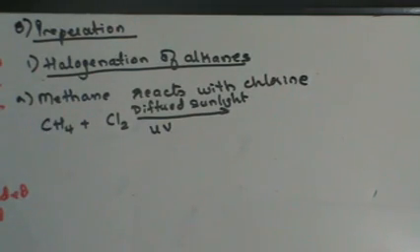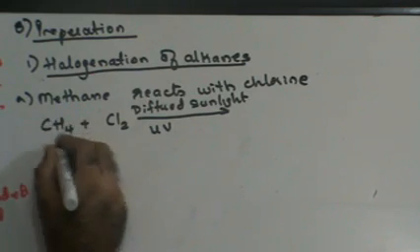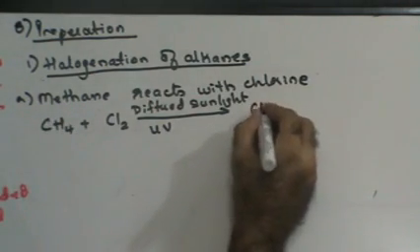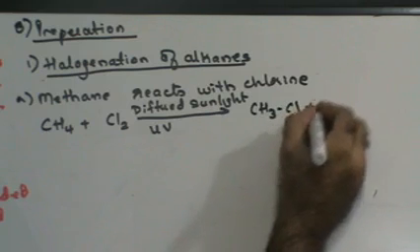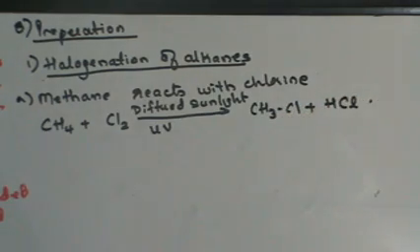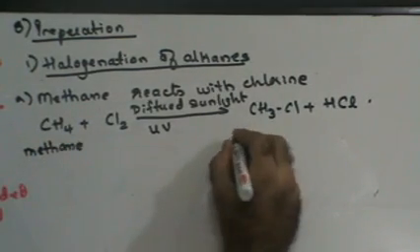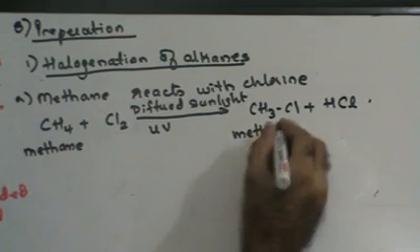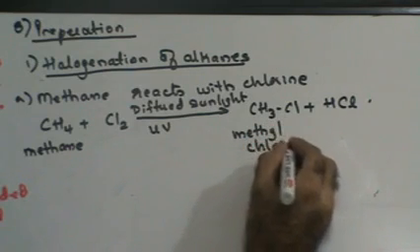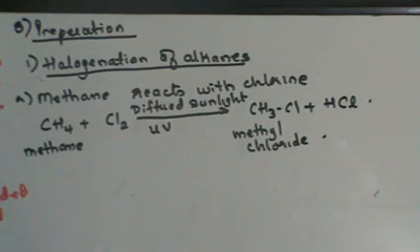You would have a substitution reaction taking place. 1 hydrogen is going to be substituted by 1 chlorine, so you will get CH3Cl plus HCl, right? This is methane, this is methyl chloride.